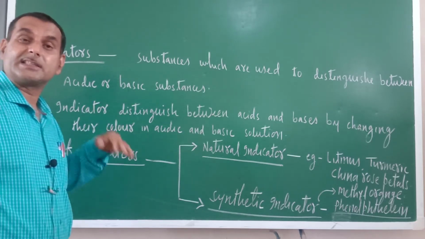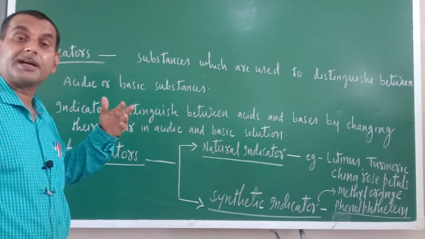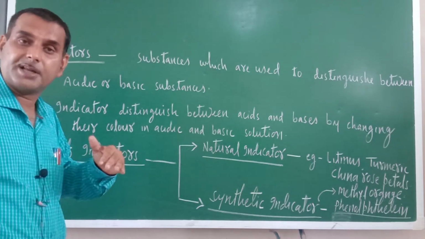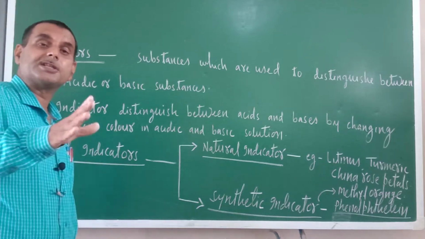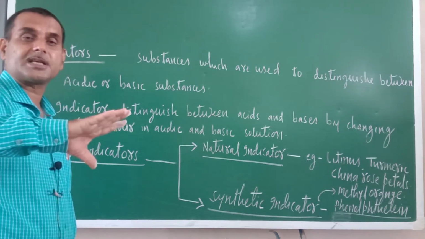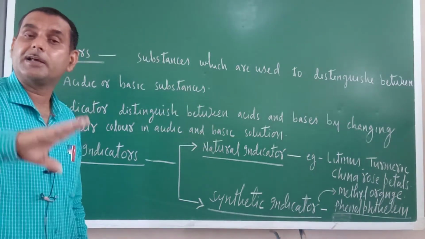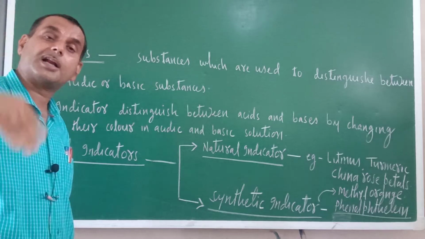Actually, indicators are basically colored substances. So they produce different colors in acidic and basic medium. Okay. So in this way we can distinguish: in acidic solution they produce one particular color, and in basic solution they produce another color.